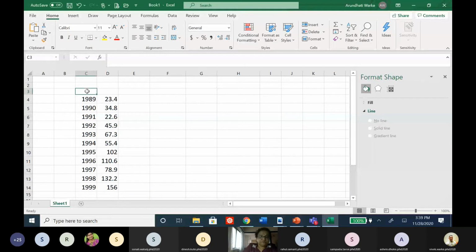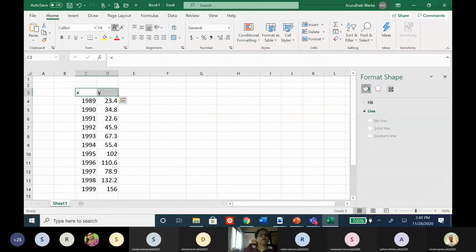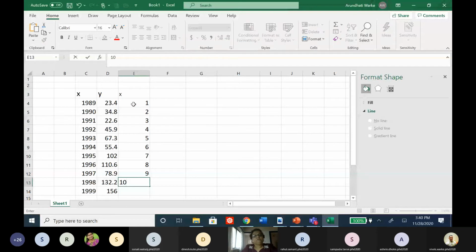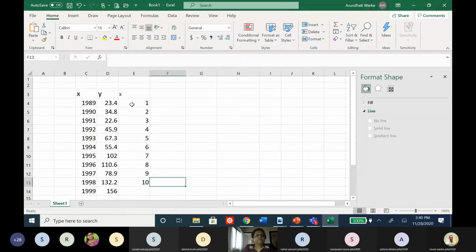Then how do I do this? So this is my X, meaning year, and this is Y. All right, X and Y. So with this X and Y, I need to decide the benchmark year. So if I decide 1989 itself, then what are the values of X then? X will be 1, 2, 3, 4, 5, 6. Am I right? Is it correct? 11. Is it right? These are the values of X.